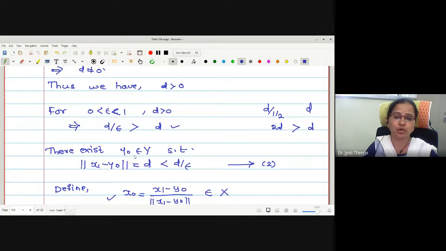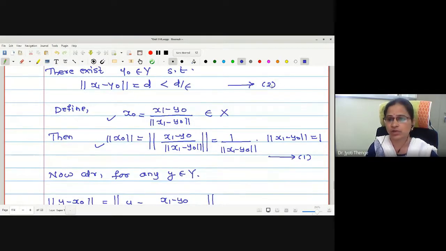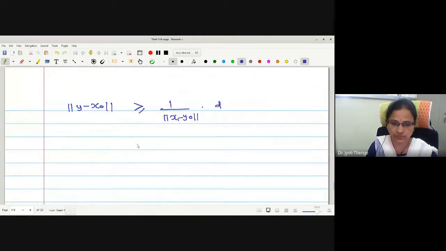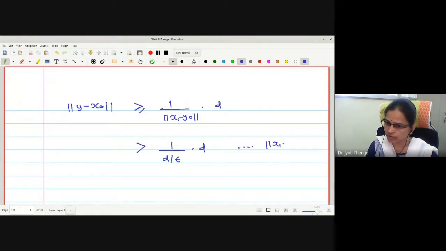If I take a reciprocal on both the sides, 1 upon norm of x1 minus y naught is greater than 1 upon d by epsilon, strictly greater, since norm of x1 minus y naught is less than d by epsilon.